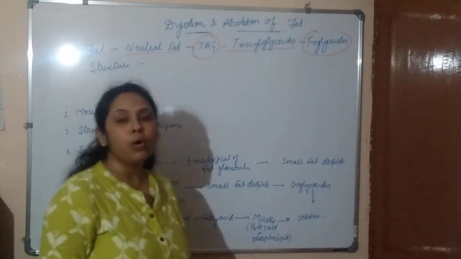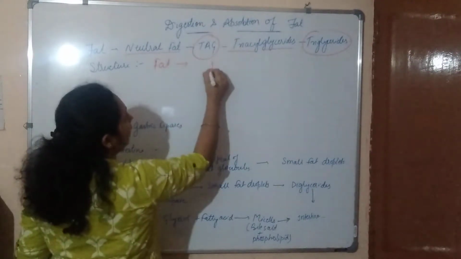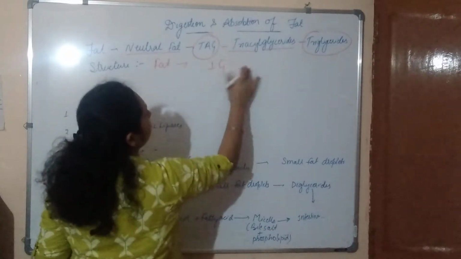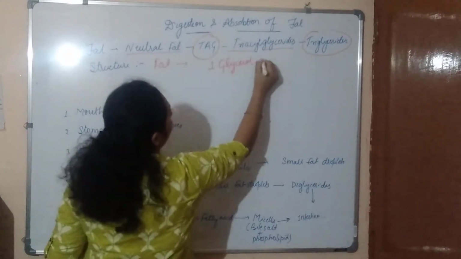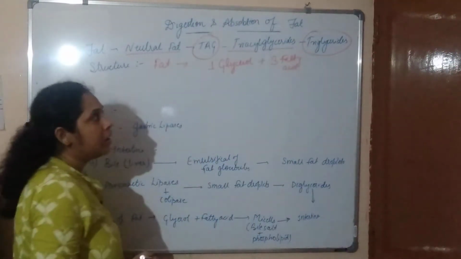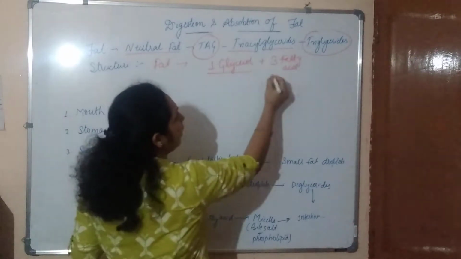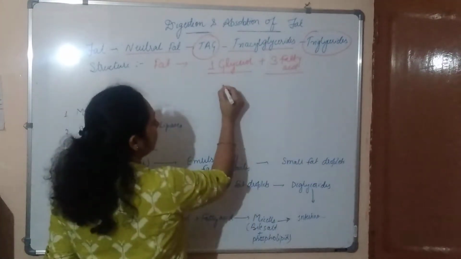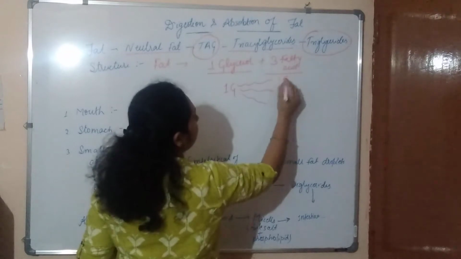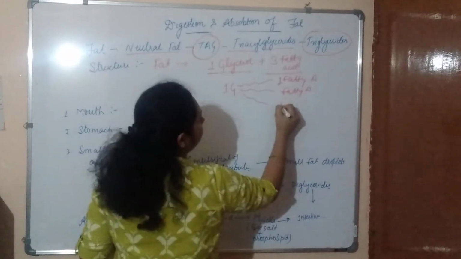Now let's see the structure of fat. Basically fat is made up of one molecule of glycerol with three fatty acids. So this triglyceride is made up of one glycerol attached with three fatty acids.